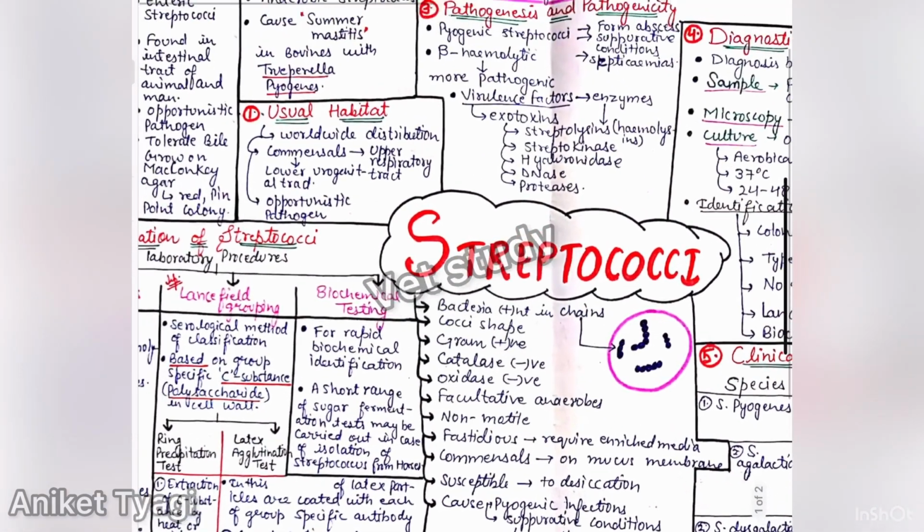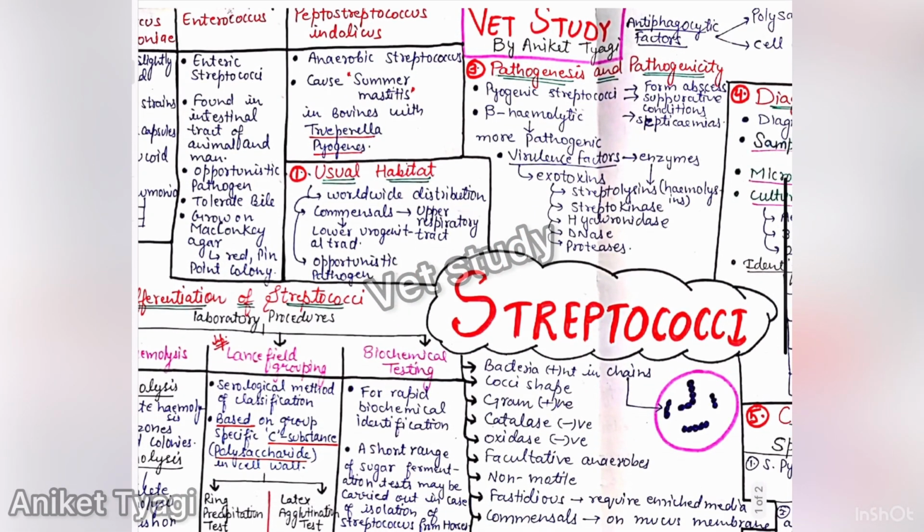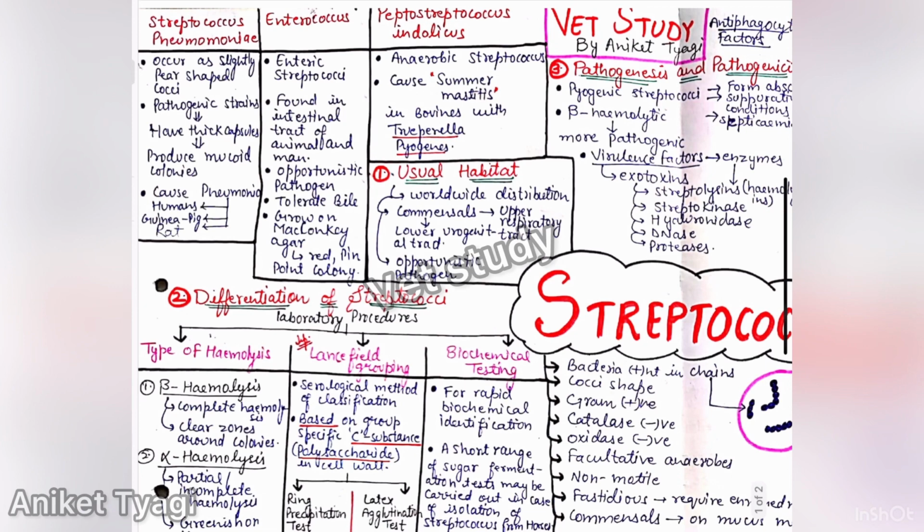Okay. After this, we have usual habitat. As we have discussed, they are commensals of the upper respiratory tract and lower urogenital tract. They are opportunistic pathogens and their distribution is worldwide. Okay. The three groups are Streptococcus, Enterococcus, and Peptostreptococcus. Streptococcus pneumoniae occurs as slightly pear-shaped cocci, and the pathogenic strains of Streptococcus pneumoniae have a thick capsule and they produce mucoid colonies. So this is the peculiar character of these bacteria.